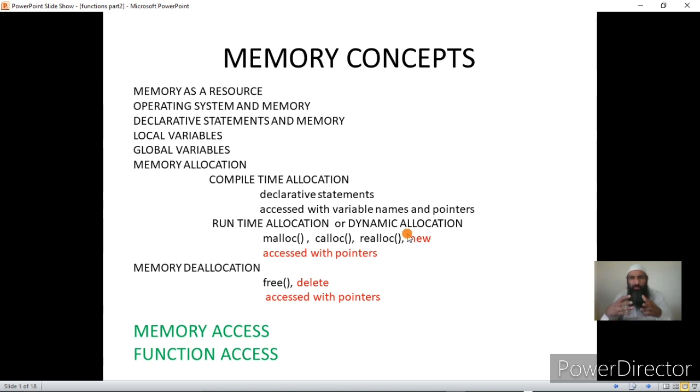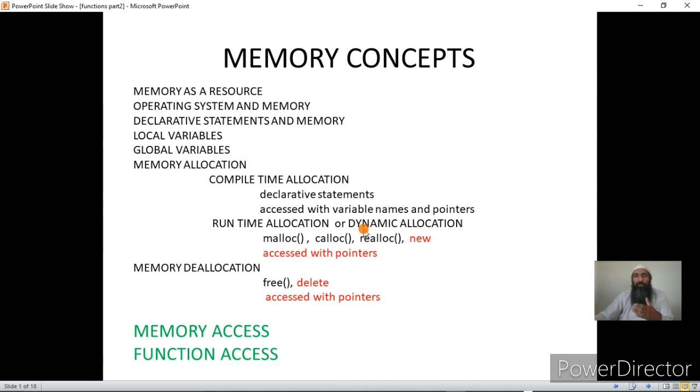Now, how do we ask the operating system for the memory? We have functions available in C or operators available in C++, and those operators and functions will be used to communicate with the operating system, and will ask the operating system for the memory. And if the operating system has got the memory, it will satisfy our requests of the programs, and if it does not have the memory, then it will inform the programs accordingly that the resource, that is memory, is not available.